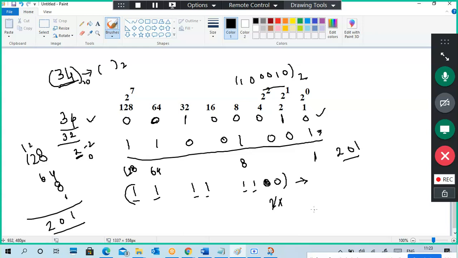All the other numbers are there, 128 down to 4.